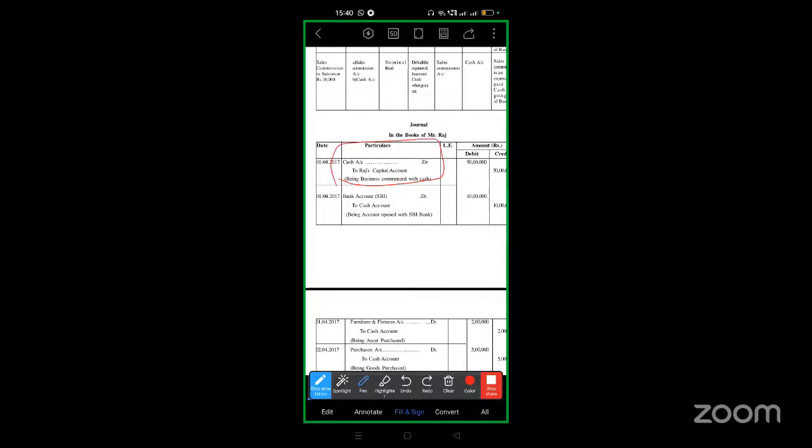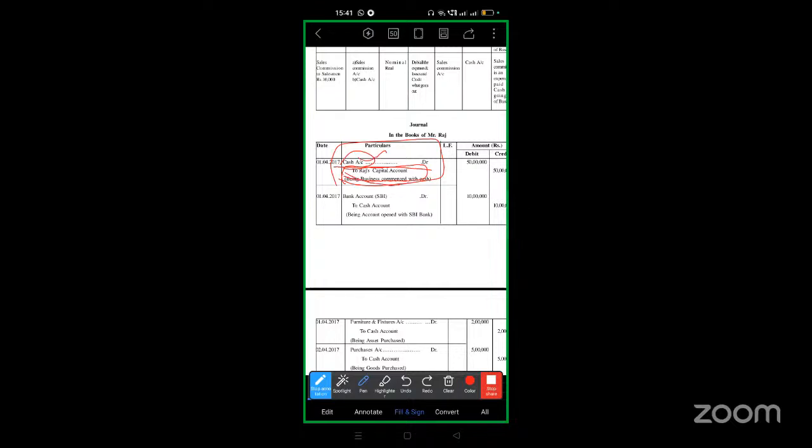So what will they do? First they'll go to the cash account. This is cash account debit. So on the cash account debit side, we will not write "cash" again. We'll write why that cash transaction has evolved, for what purpose. So that cash has come into the business because it was capital given by Raj. He has commenced a business with cash. So this we need to mention in the cash account.